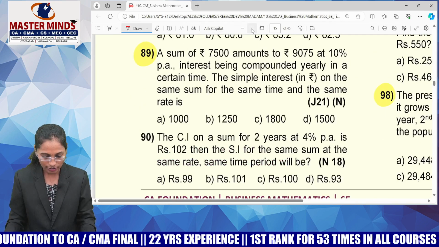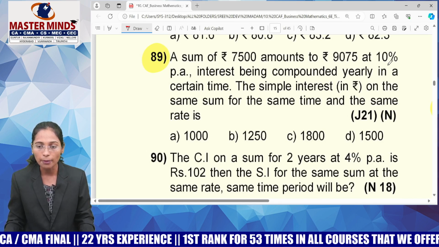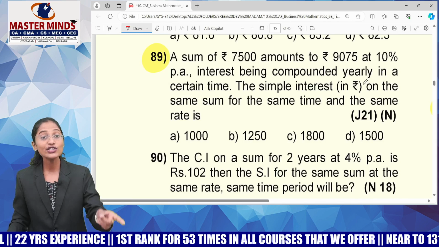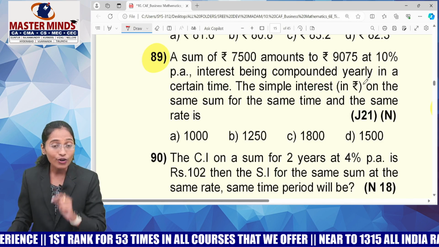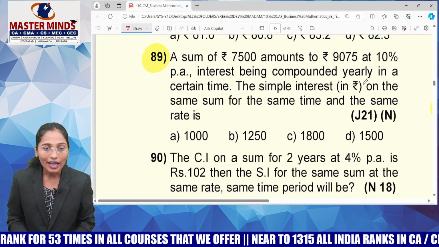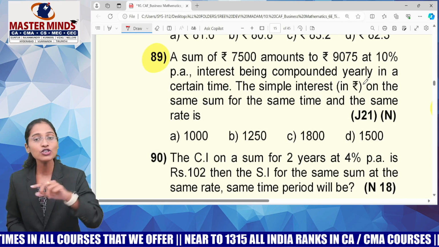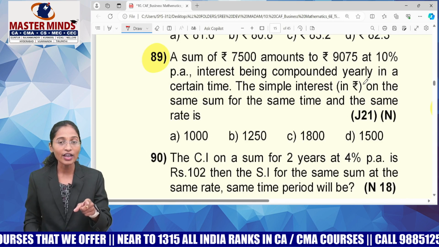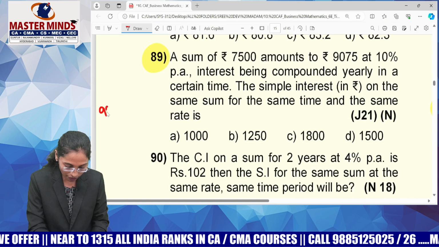Let me have a look at the next MCQ. A sum of 7,500 amounts to 9,075 at 10% per annum, interest being compounded yearly in a certain term. The simple interest on the same sum for the same time at the same rate. Guys, look at the first line. A sum of 7,500 amounts to how much? 9,075. So what is your principal here? 7,500. It amounts to how much? 9,075. Means your principal is 7,500, which amounts to 9,075. So 9,075 is your amount.